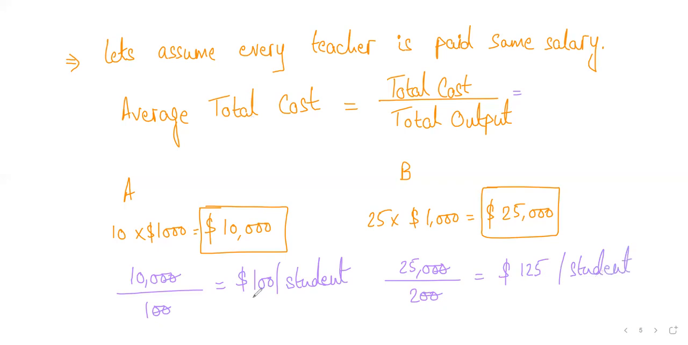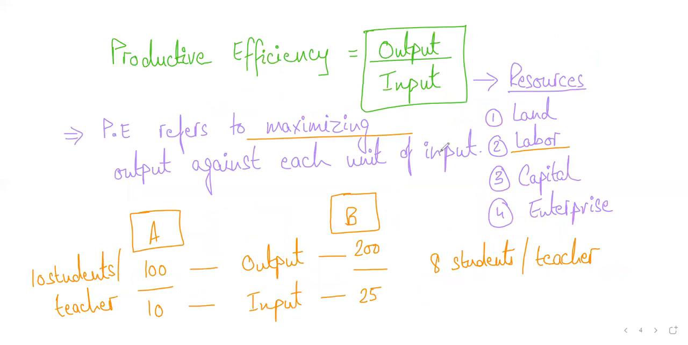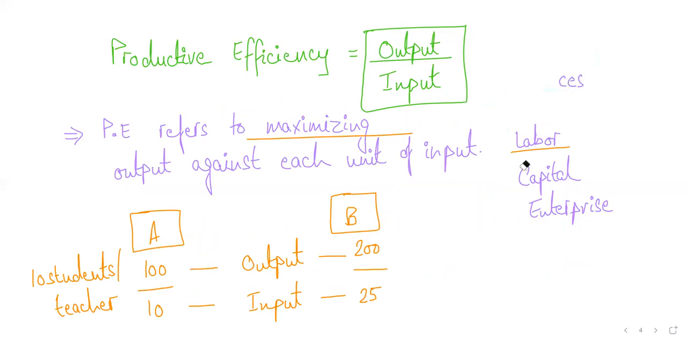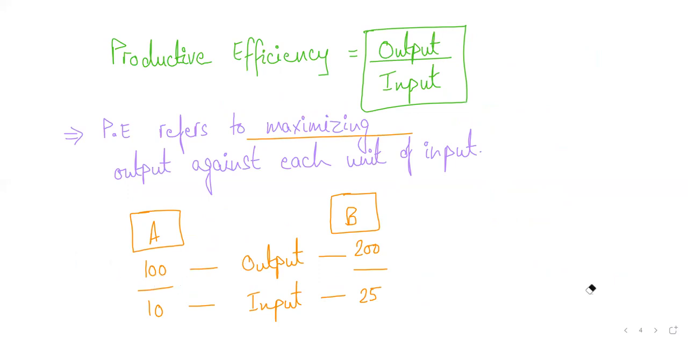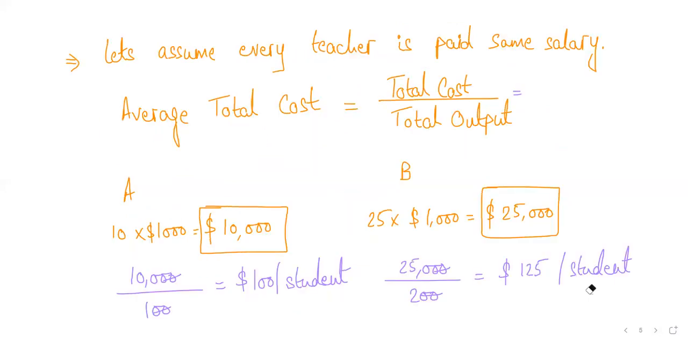So in which of the two businesses is the average cost higher? You can clearly see from the calculation that B has higher average total cost. Why? Because B is less efficient compared to A. That is the reason why the average cost of B is higher compared to A, because B was less efficient.